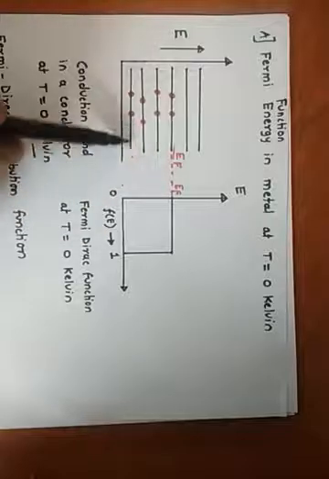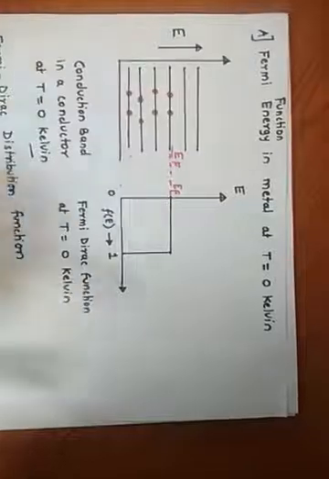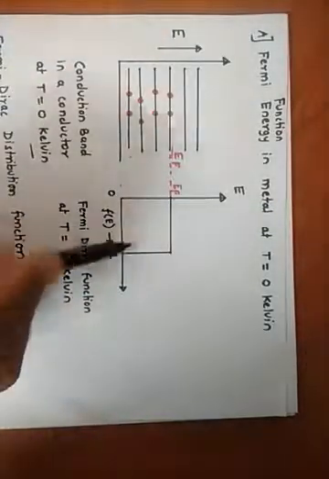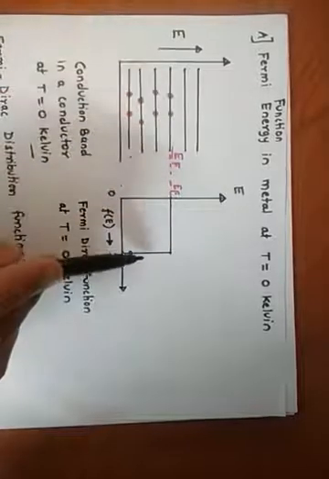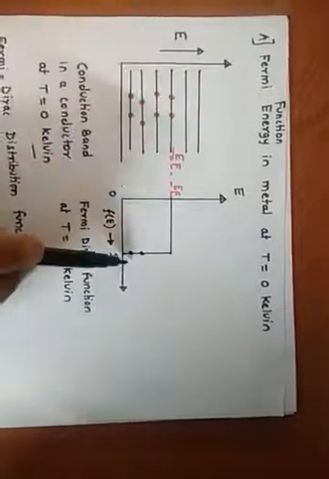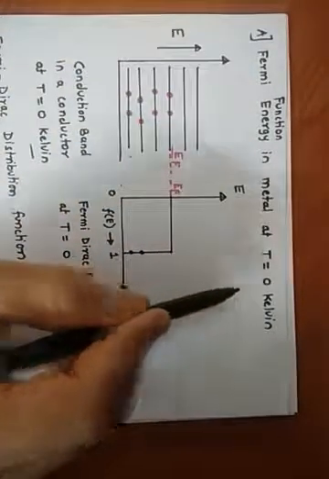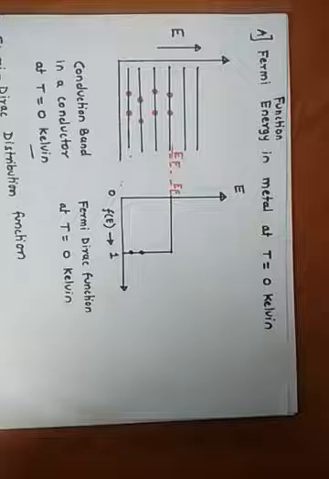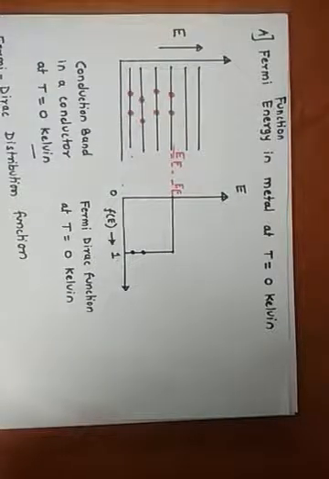This energy level consists of two electrons, therefore the Fermi function for this case is equal to 1. If you consider the second energy level, then the Fermi function is equal to 1. The Fermi function will be equal to 1 if the energy level is occupied, and equal to 0 if the energy level is unoccupied. This we will see now.